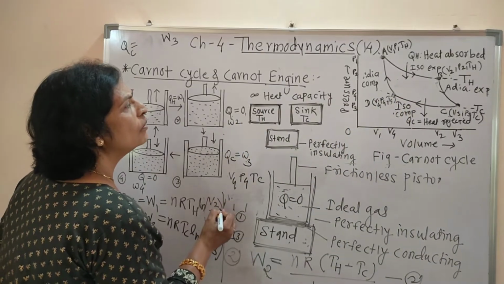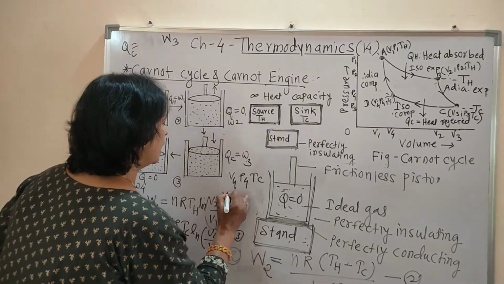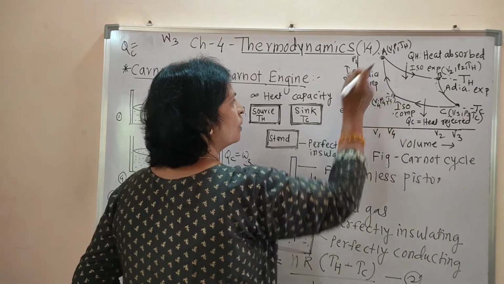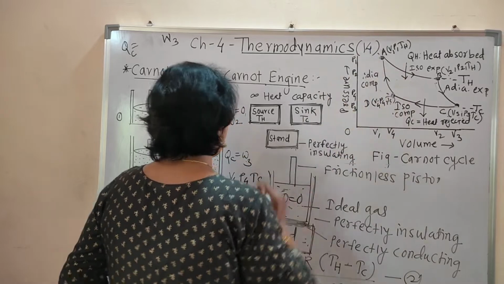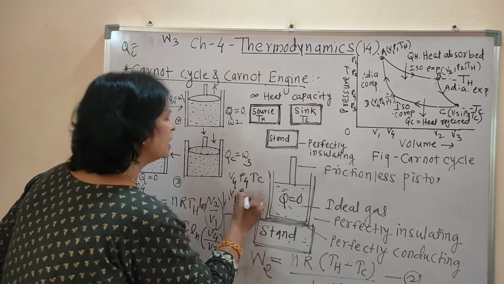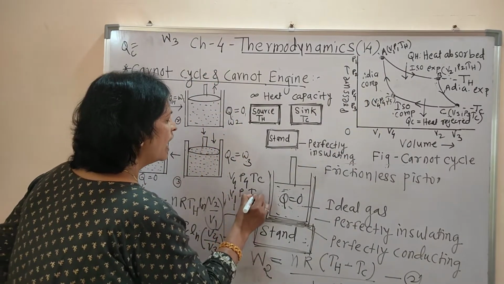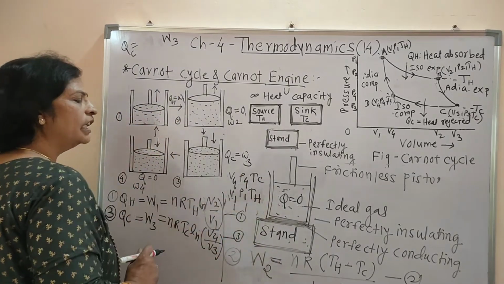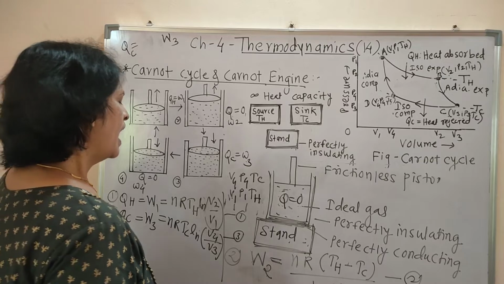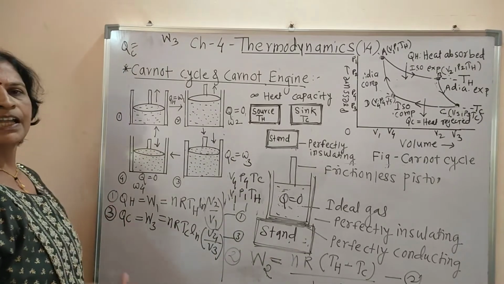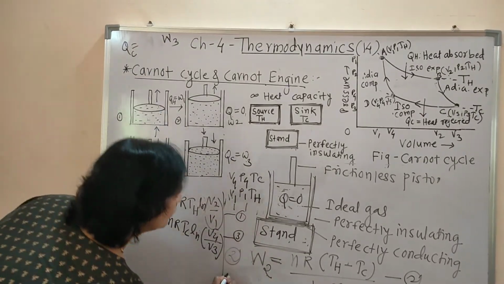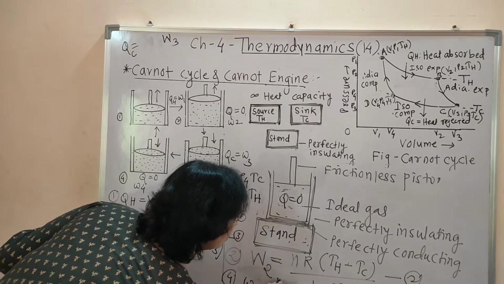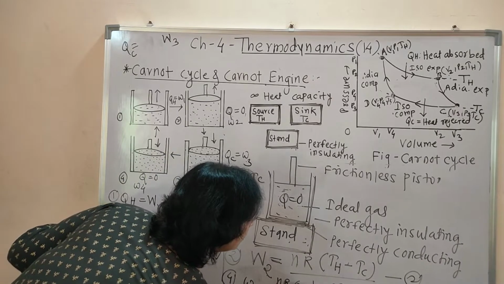Then volume goes on decreasing to V1, and pressure goes on increasing from P4 to P1, and temperature goes on increasing from Tc to Th. Understood?